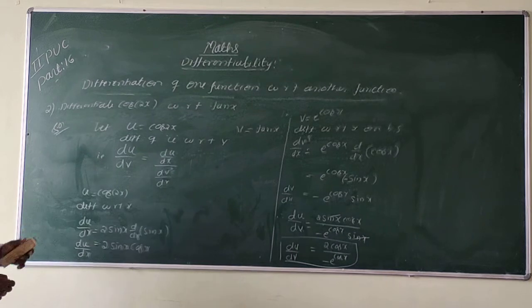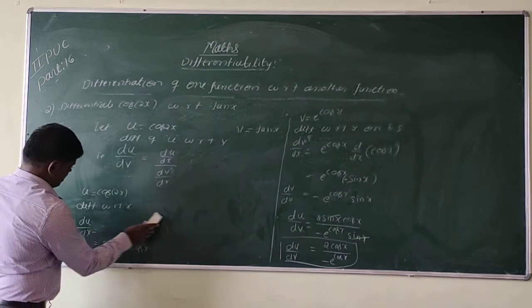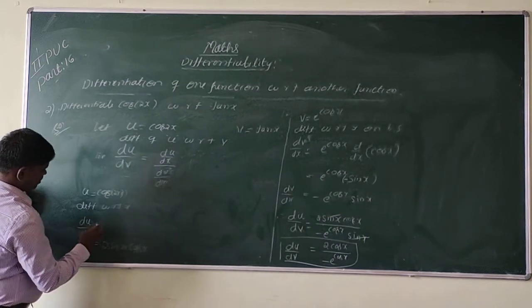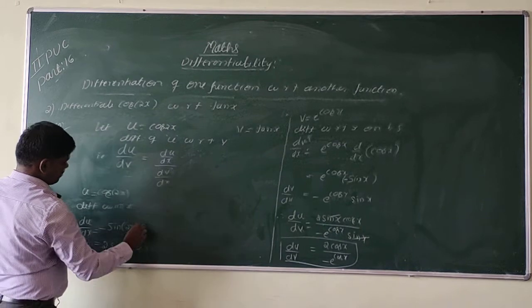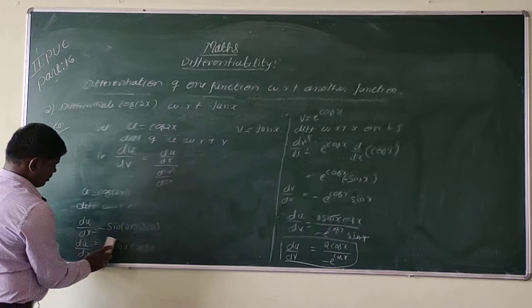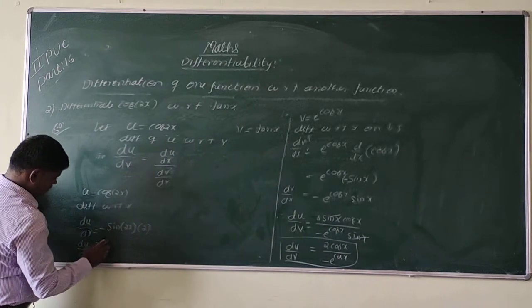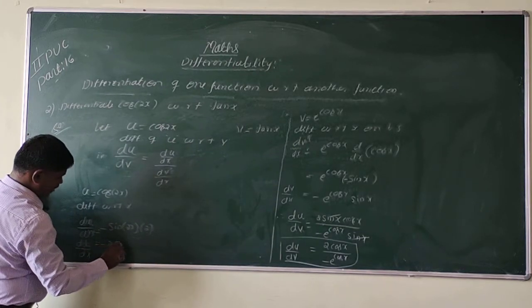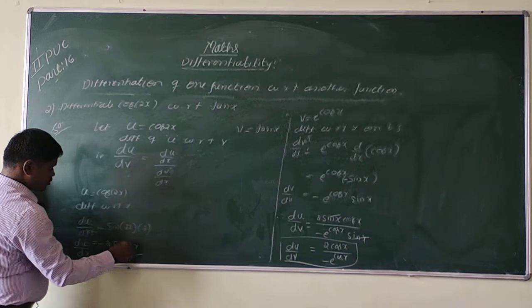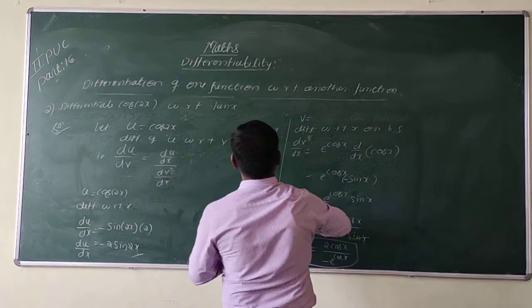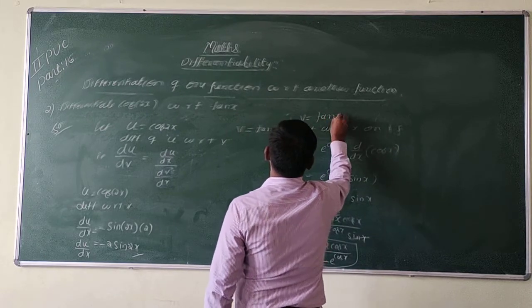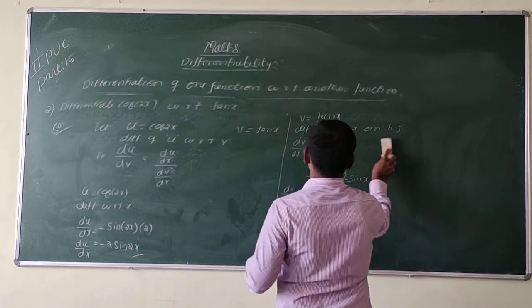Then differentiate cos 2x with respect to x, that is minus sin 2x into the differentiation of 2x, which is 2. So du by dx is equal to minus 2 sin 2x. Similarly, v is equal to tan x, so differentiate with respect to x on both sides.